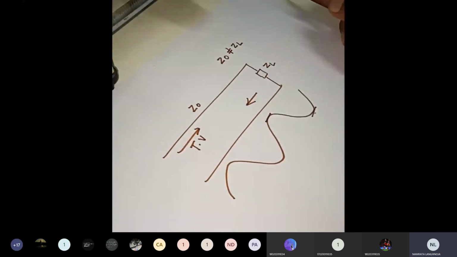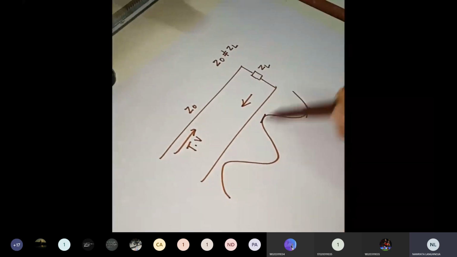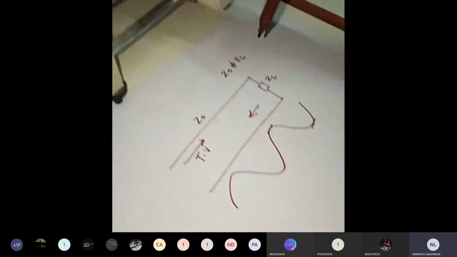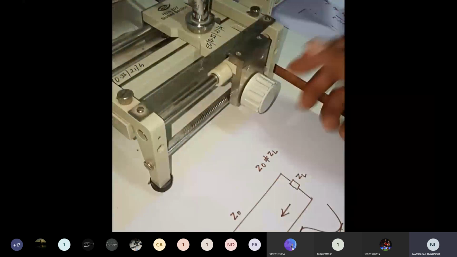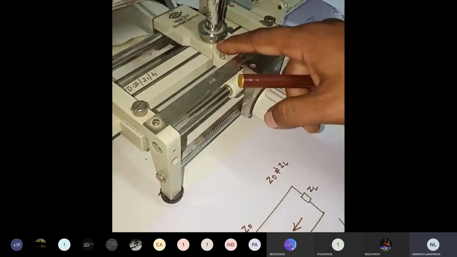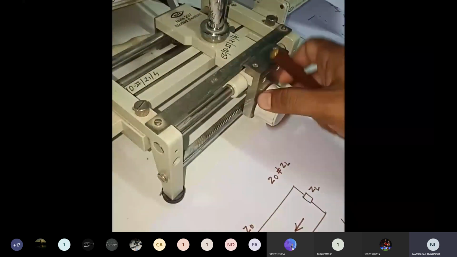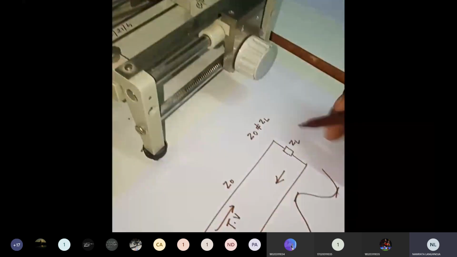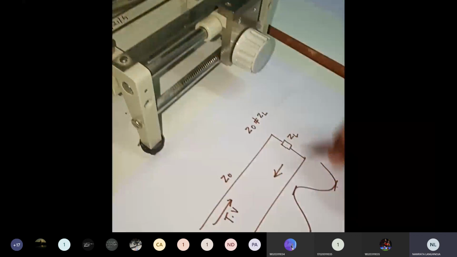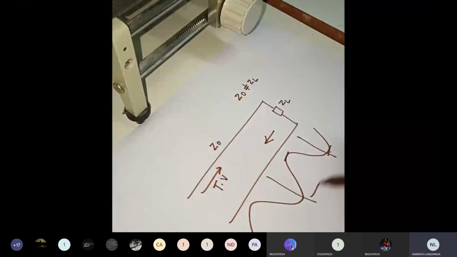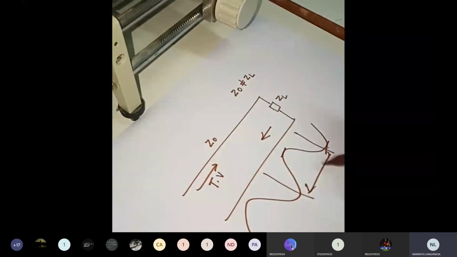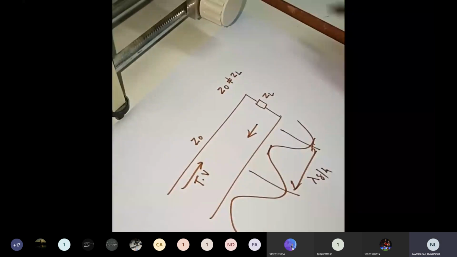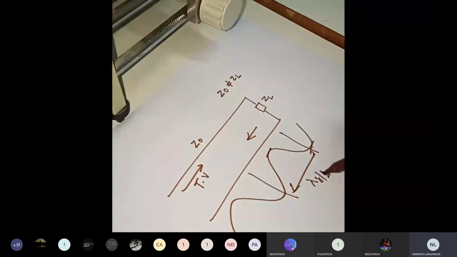So when we move our probe along the transmission line, or our slotted line section like this one, we can find out that the voltage level will change in the oscilloscope. Whatever we are receiving, the voltage level at each and every location will be different. One more thing we have found out in a transmission line is that the distance between two minima or two maxima will be equal to lambda g by 2.